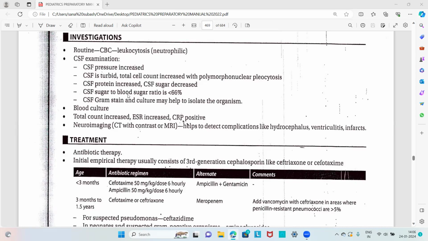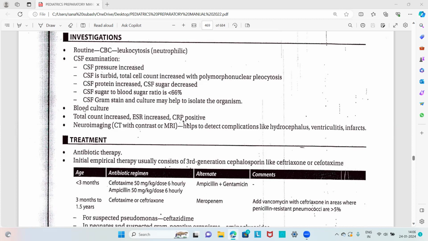These are usually asked as a short note, that is, what are the CSF findings in the case of acute pyogenic meningitis. Pressure is increased, CSF is turbid, and total cell count is increased with polymorphonuclear leukocytes. Then CSF protein is increased, CSF sugar is decreased, CSF sugar to blood sugar ratio is less than 66%, and CSF gram stain and culture may help to isolate the organism. So these are all regarding the CSF examination.